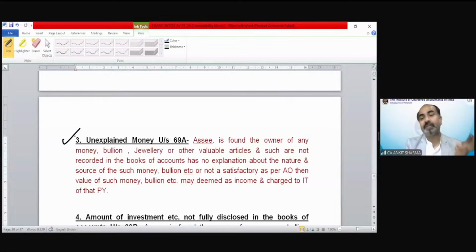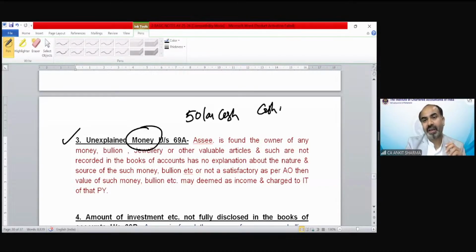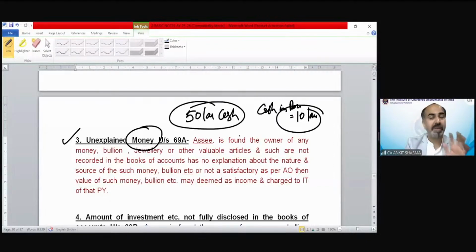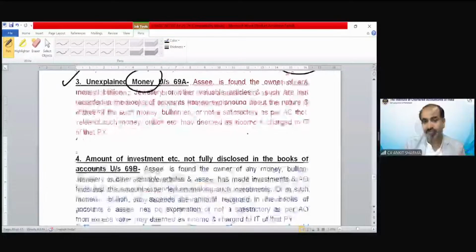Now the third point is reverse. Now income tax found money. At your house, 50 lakh rupees cash has been found, and the cash in hand in the books of account shows only 10 lakh rupees. So if excess money has been found at your premises, then the balance would be treated as your black money if you are not able to explain the nature and the source.